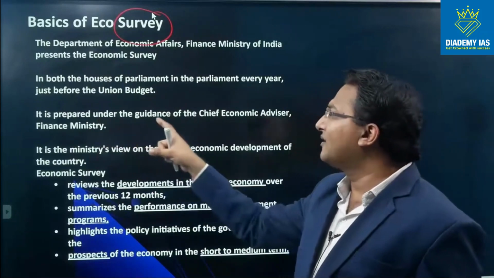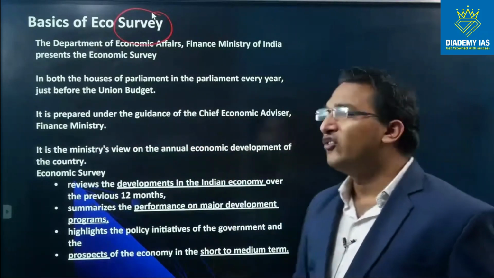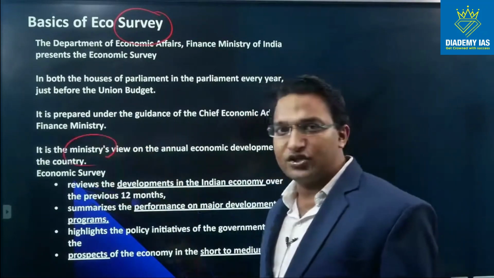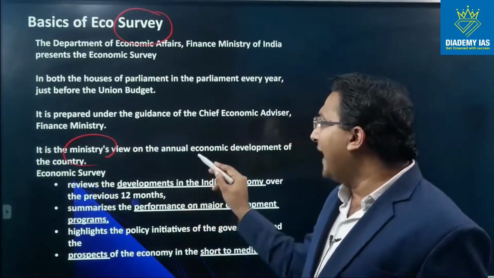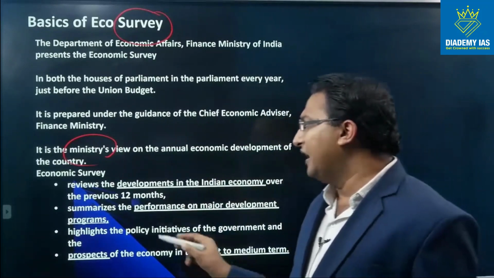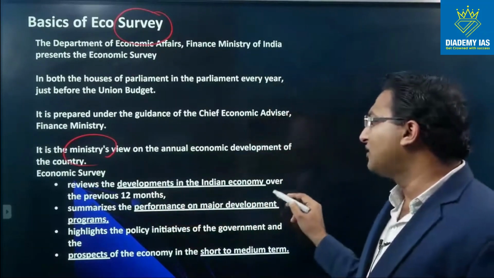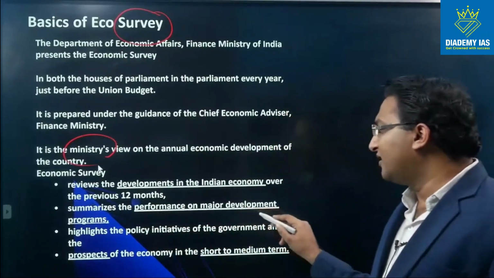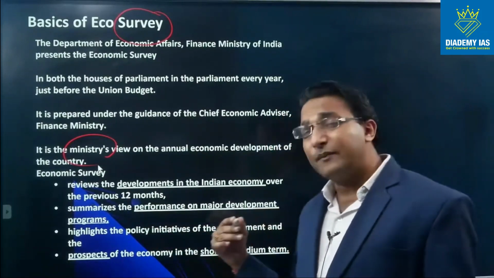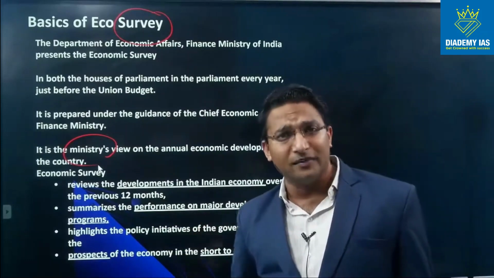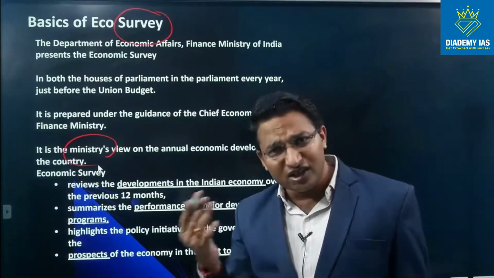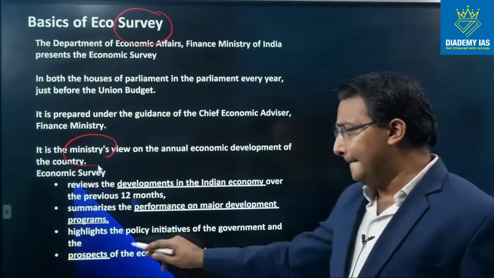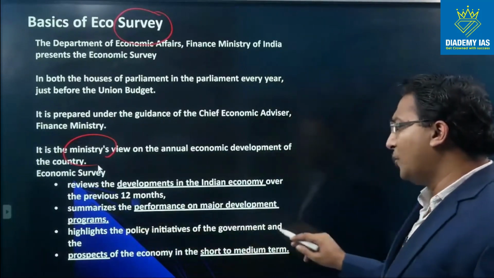It is prepared under the guidance of the Chief Economic Advisor, Finance Ministry. It is the ministry's view, the Finance Ministry, on the annual economic development of the country. It reviews the developments in the Indian economy over the last 12 months. Summarizes the performance on major developments. So whatever programs are going on, MGNREGA, Swachh Bharat Abhiyan, how much money we spend and what are our observations about the expenditure. Highlights the policy initiatives of the government.